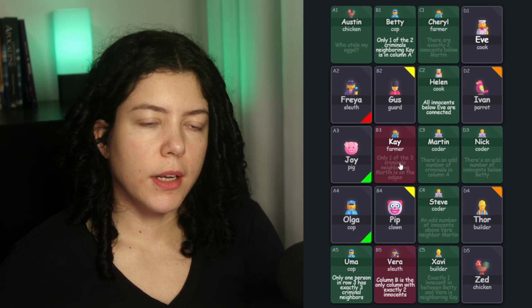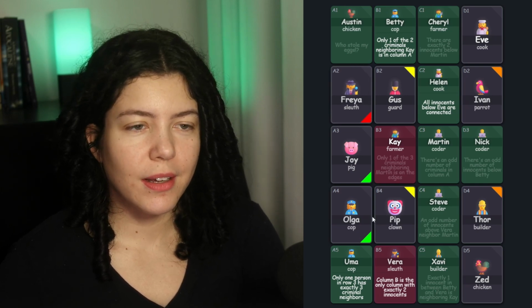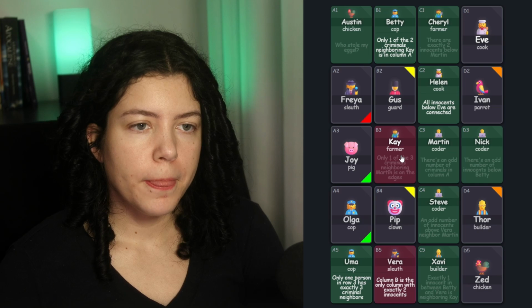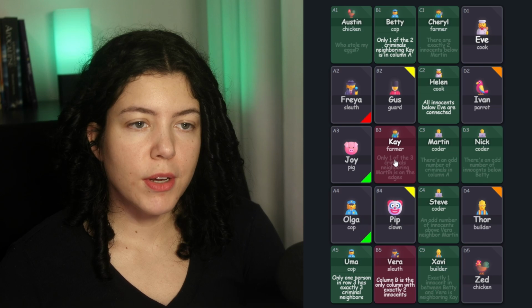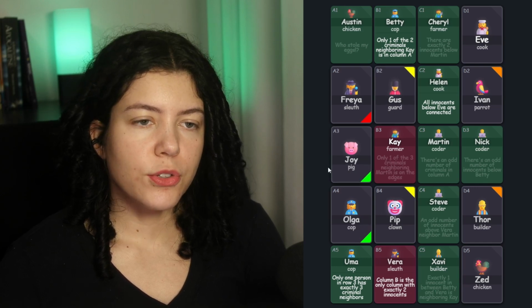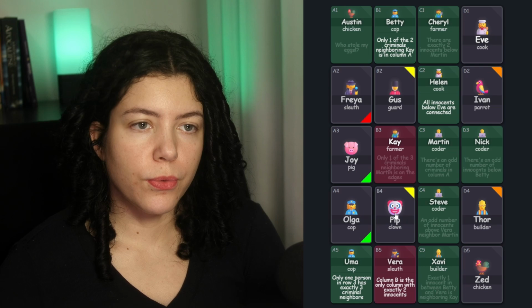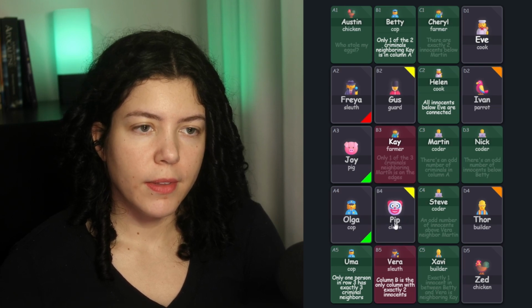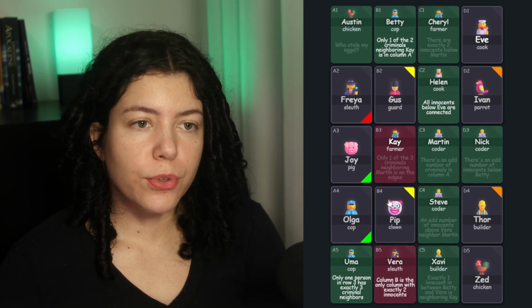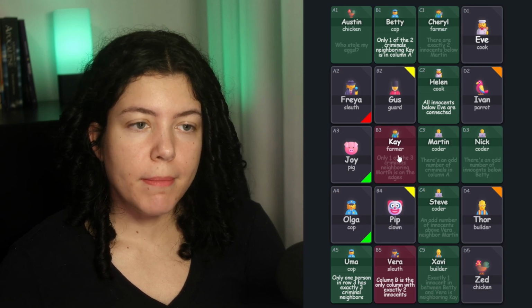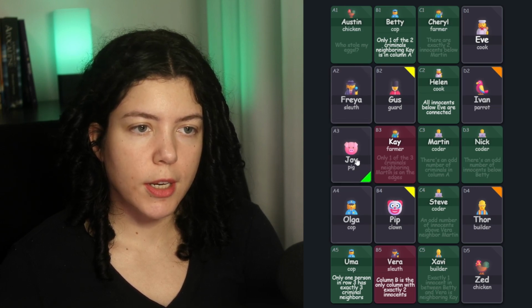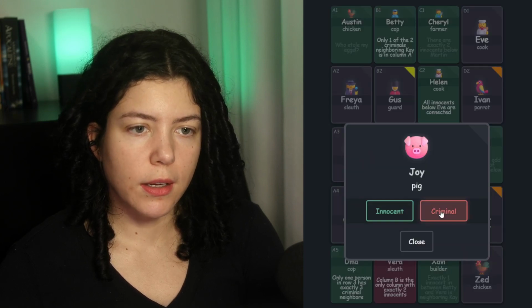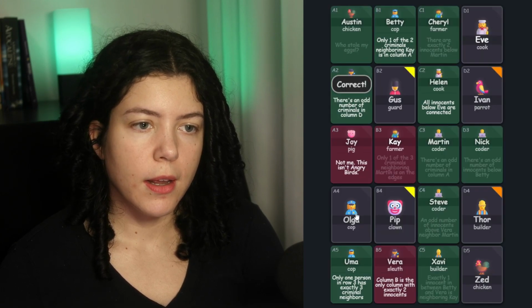So, Joy, that has 1 here. Oh, I'm ignoring K. I was confused. K is a criminal that neighbors Joy, and even though she's in row 3, we shouldn't ignore her. So Joy already has 2 criminals confirmed in column B. That means that she couldn't have either Freya or Olga be a criminal neighboring her, because that would give Joy 3 criminals. So we need Joy to be the criminal that neighbors K in column A, and that makes both Freya and Olga innocents.